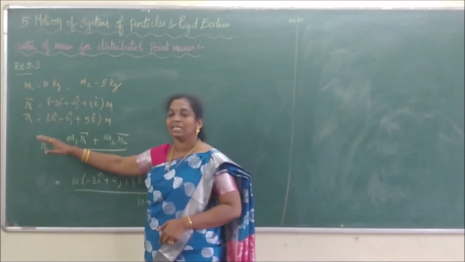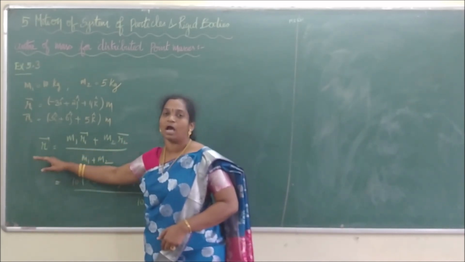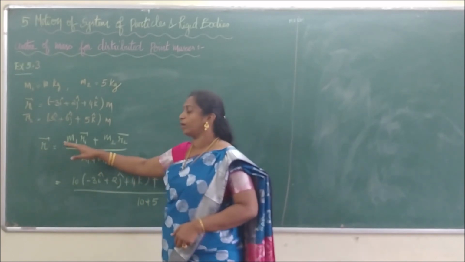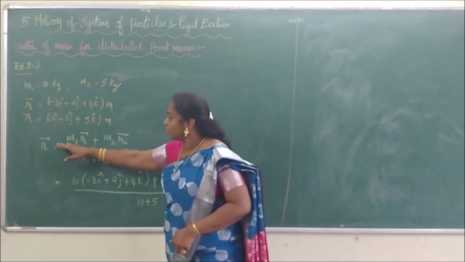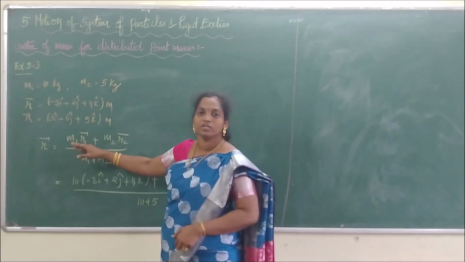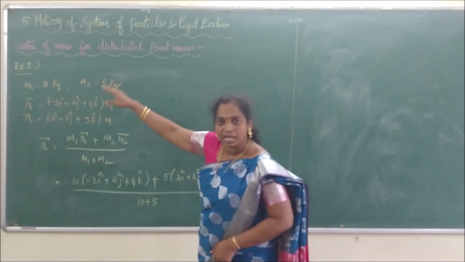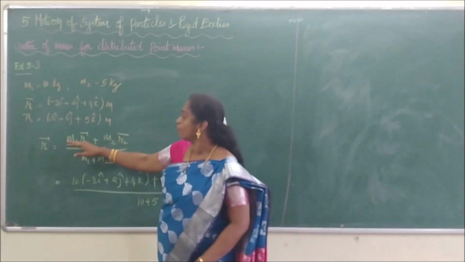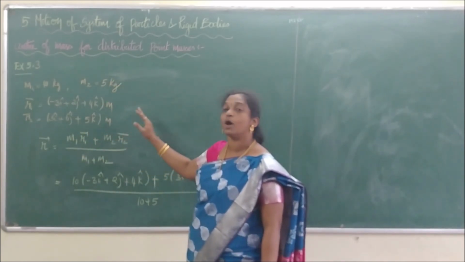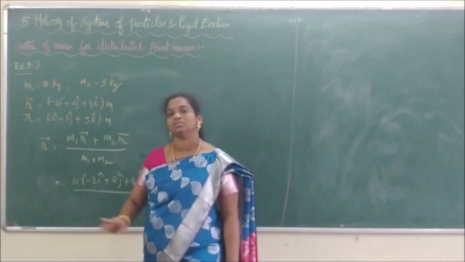So instead of writing x, y, z, we will write R. So R vector, the position vector for the center of mass, is equal to m1 into r1, where r1 is the position vector for the mass m1, and r2 is the position vector for the mass m2. So R equals m1 r1 vector plus m2 r2 vector divided by m1 plus m2.